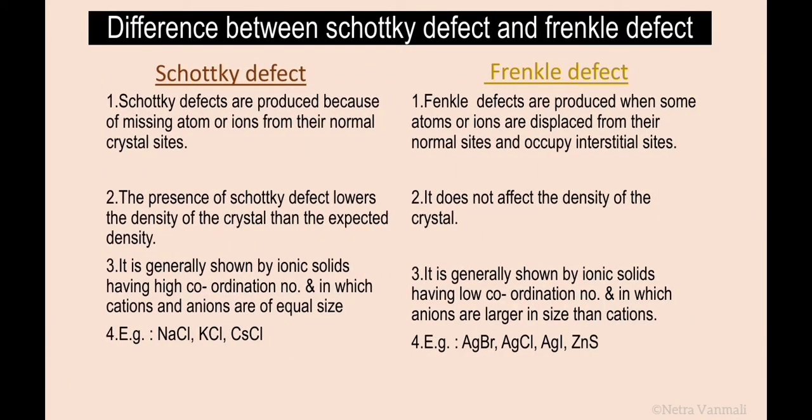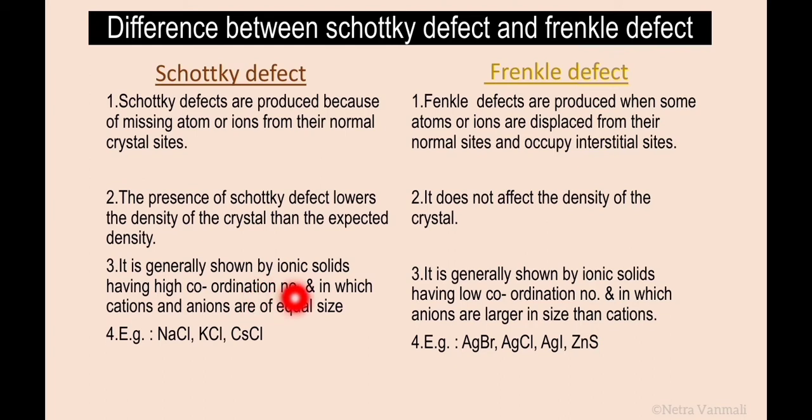Now this slide shows the difference between the Schottky defect and the Frenkel defect. First differentiation point: Schottky defects are produced because of missing atoms or ions from their normal crystal site, whereas Frenkel defects are produced when some atoms or ions are displaced from their normal sites and occupy the interstitial site. Second differentiation point: the presence of Schottky defect lowers the density of the crystal below the expected density. The density of the crystal decreases in Schottky defect, and in Frenkel defect it does not affect the density of the crystal.